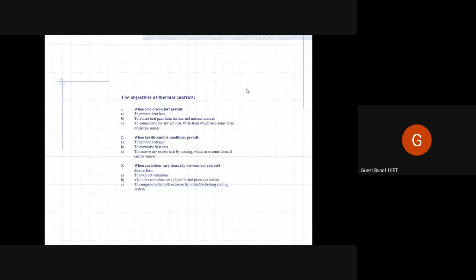And we try to use flexible heating and cooling systems, means we try to use mechanical heating and cooling that can switch between cooling and heating. Like air conditioners can only cool, and heaters can only warm the entire space. So instead of any one of those, we try to use flexible heating and cooling systems that can do both.